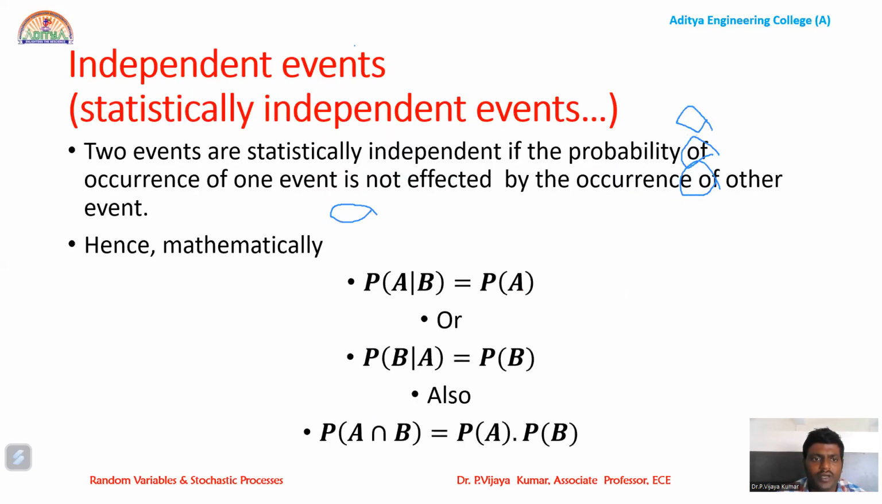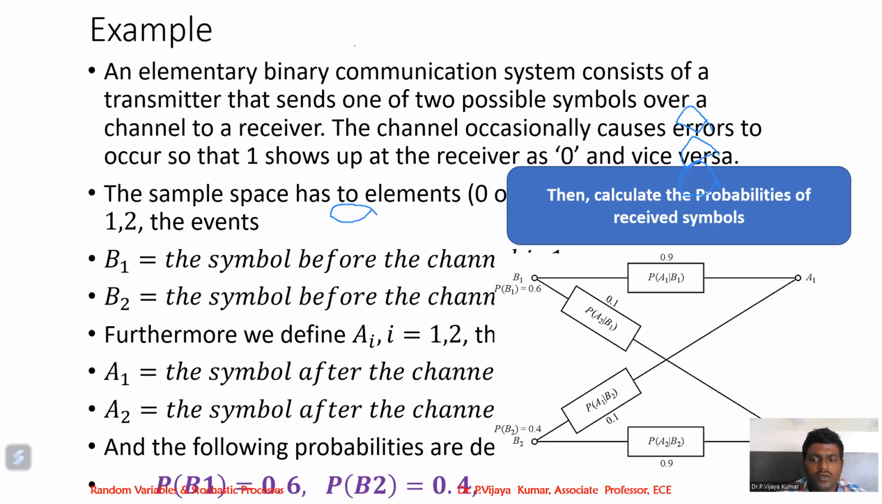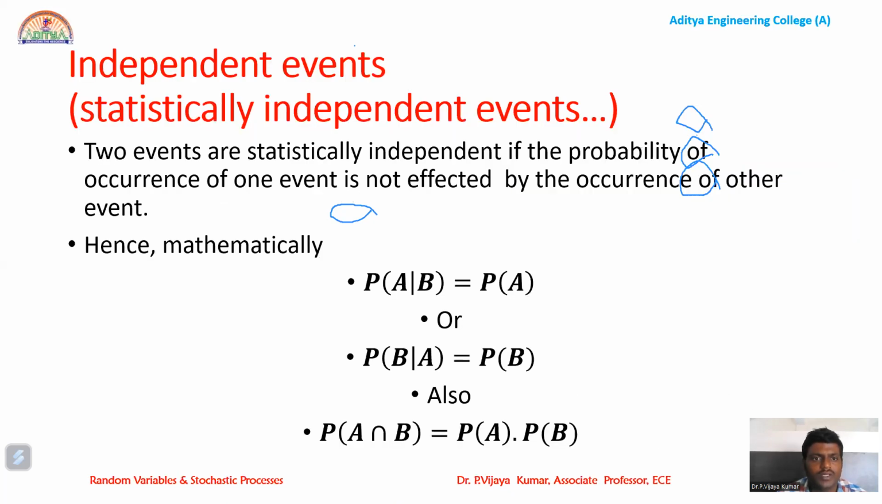Like this, different problems we can solve using Bayes theorem. This is an example which we see in digital communication. In digital communication also, we use this Bayes theorem for solving problems. Next one is independent events. Two events are said to be independent if one event is not affected by the occurrence of the other event.